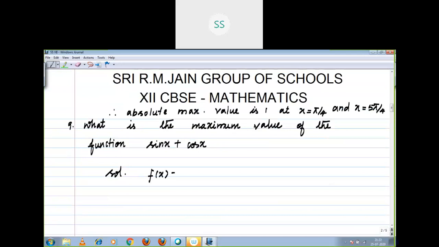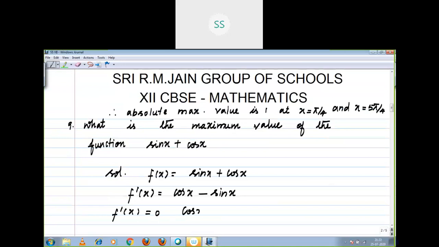Now I am going to move to question number 9. Solution: f of x equal to sin x plus cos x. First step, derivative. f dash of x equal to cos x minus sin x. Next step, you have to equate with 0.